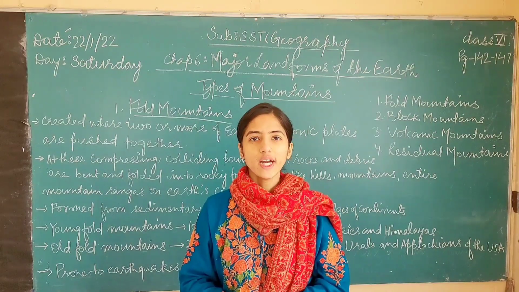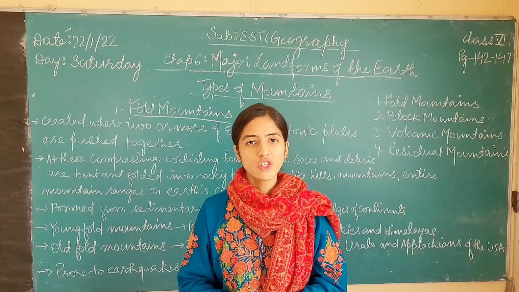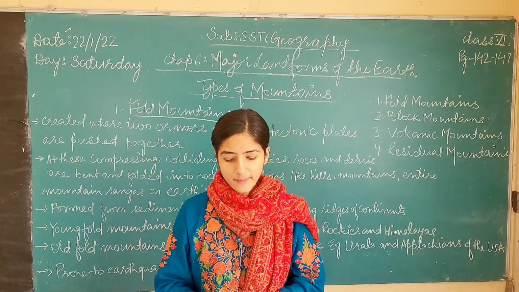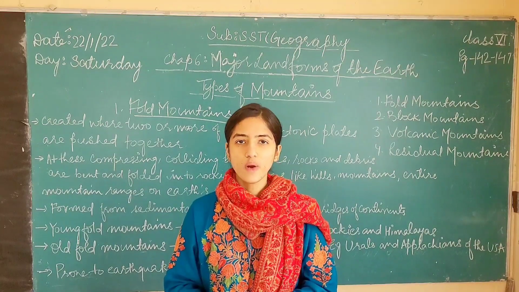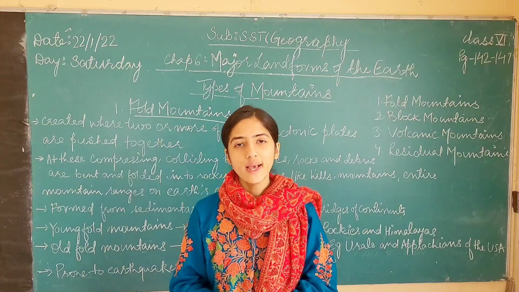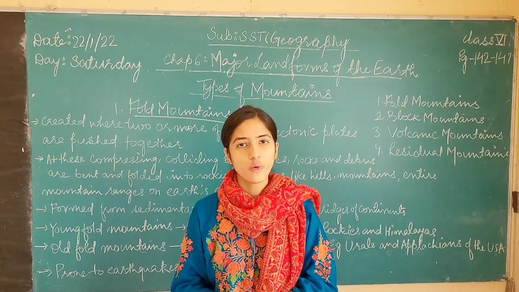Okay class, today we will continue the chapter Major Landforms of Earth, chapter number 6, Geography. The page number is 142 to 147. The topic that we will study today is types of mountains. There are different types of mountains depending upon their mode of formation, that is, how they were formed.